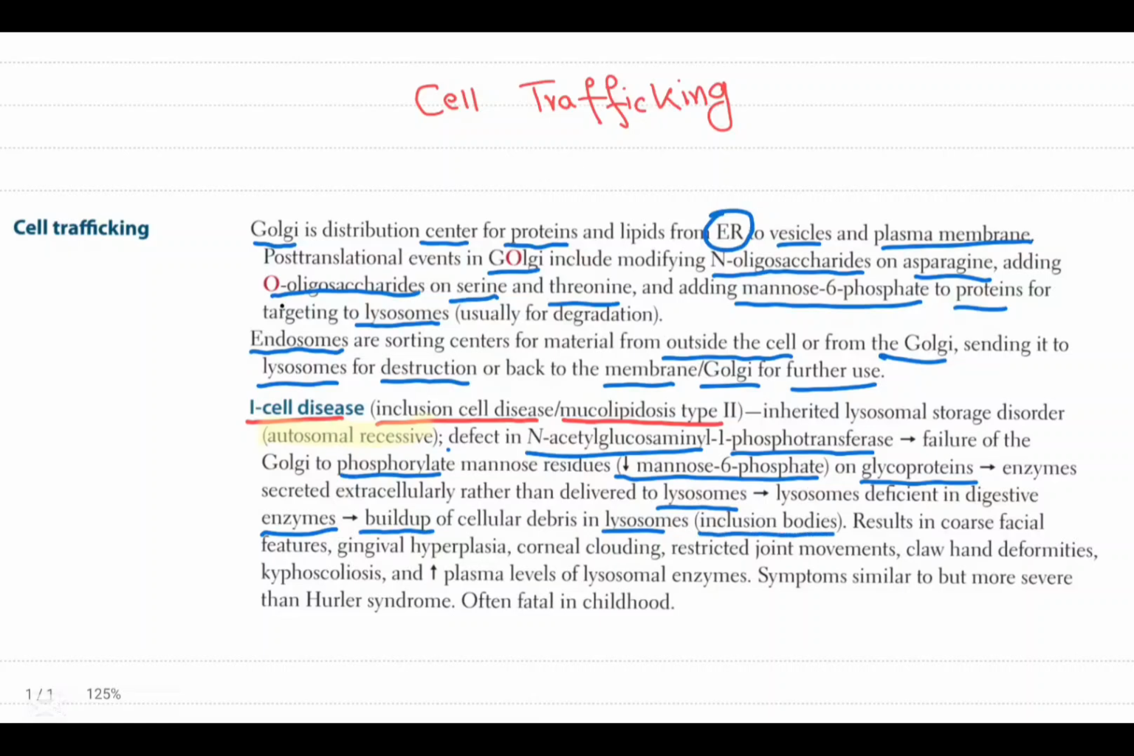It results in inclusion cell disease, with coarse facial features, gingival hyperplasia, corneal clouding, restricted joint movements, claw hand deformities, and kyphoscoliosis. There is an increased plasma level of lysosomal enzymes. Symptoms are similar to but more severe than Hurler syndrome, and it is often fatal in childhood.